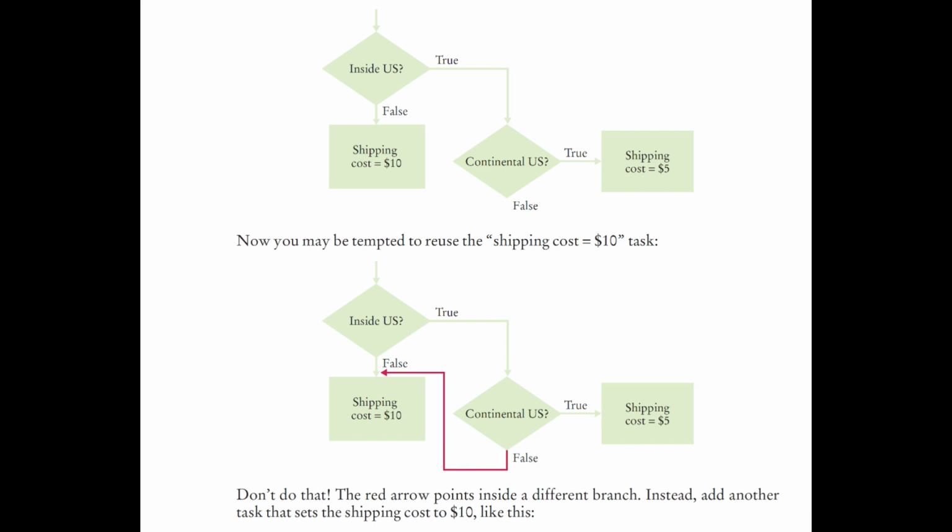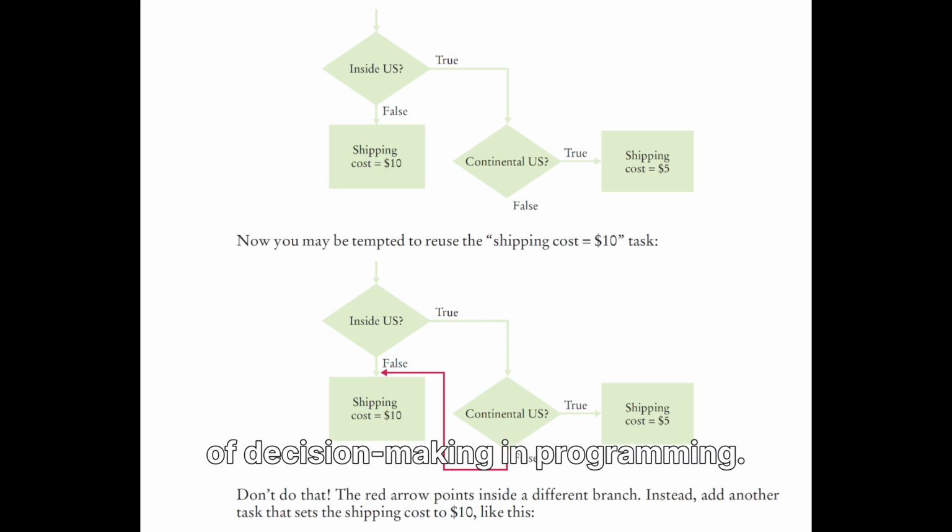Our journey begins with the if statement, the most basic form of conditional logic. It allows your program to execute a block of code only if a specified condition evaluates to true. The syntax is straightforward: if followed by a condition in parentheses, then a block of code enclosed in curly braces. For instance, if we want to check if a person's age is 18 or above, we'd write if, then console.log. If the condition age greater than or equal to 18 is true, the message adult is printed. This simple yet powerful construct is the cornerstone of decision-making in programming.